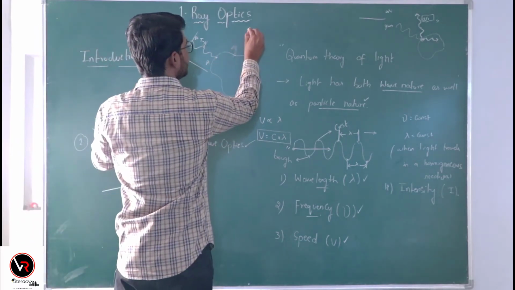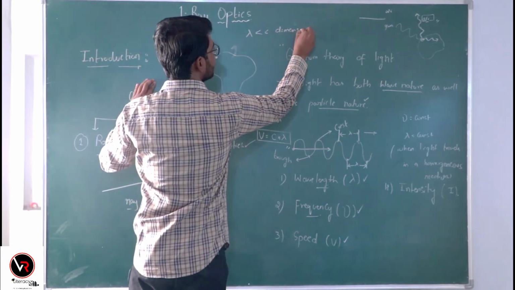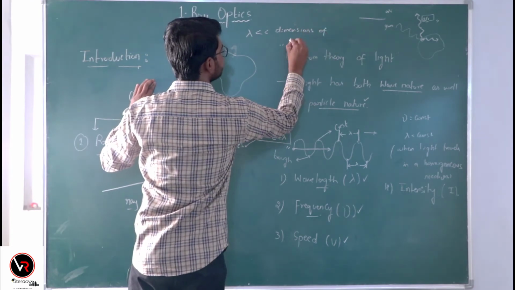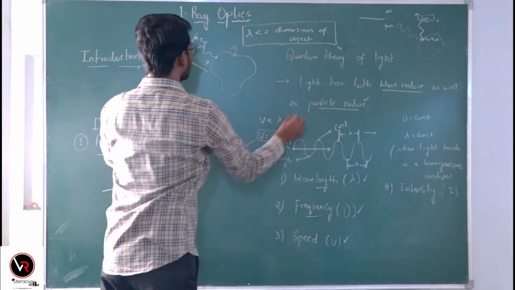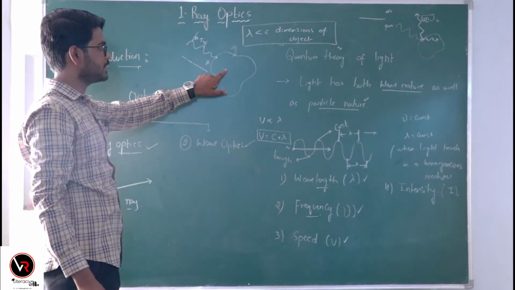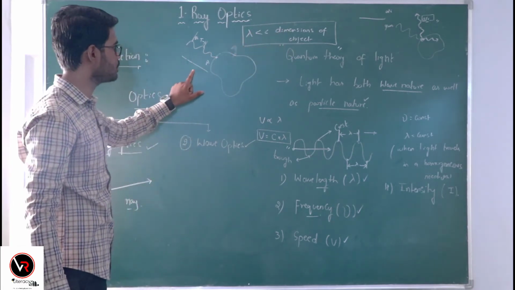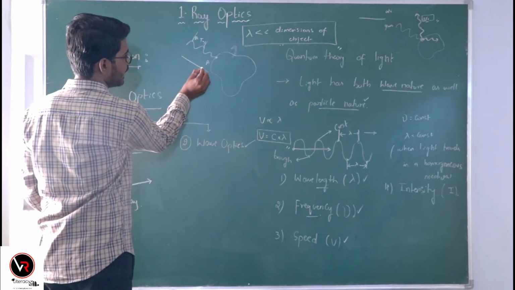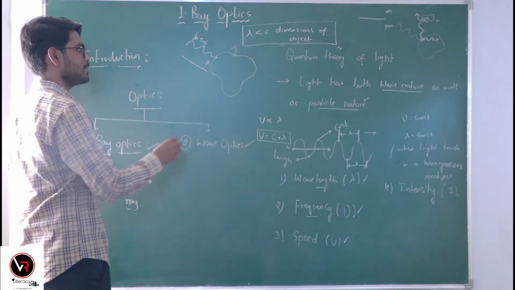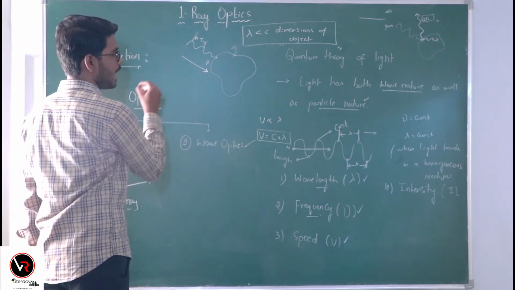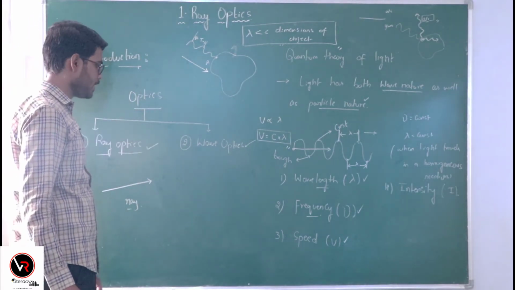If the wavelength of the light wave which is incident on this object is very less as compared to the dimensions of the object, then it seems to be a straight line, and we show the path of the light in which it travels by a straight line and an arrow. Arrow points always in the direction of energy propagation, right?